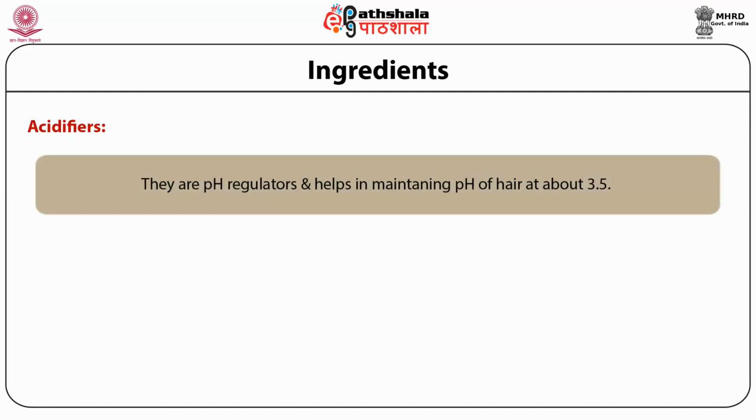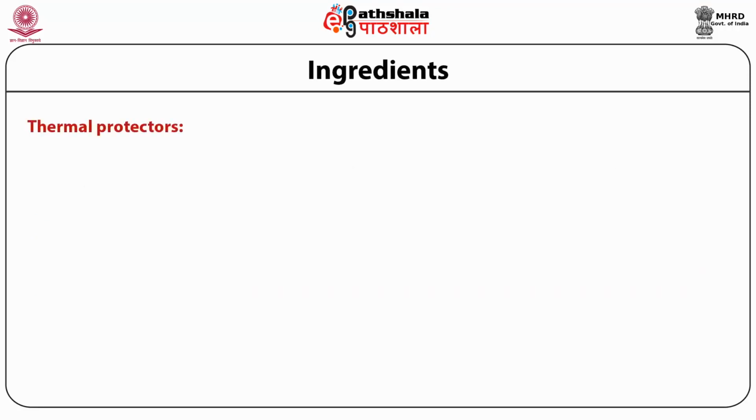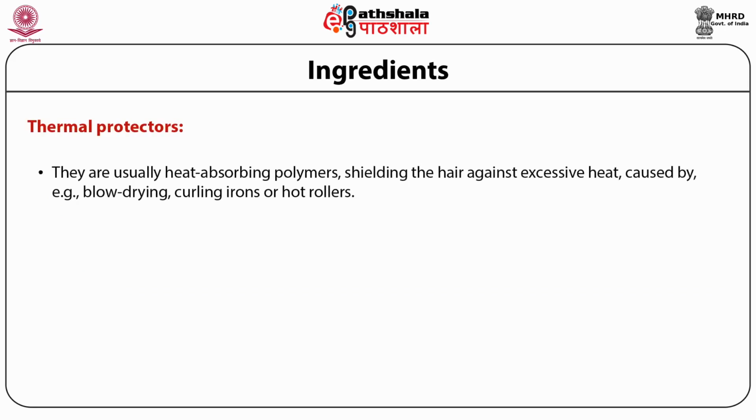Acidifiers. They are pH regulators and help in maintaining the pH of the hair at about 3.5. In contact with an acidic environment, the somewhat scaly hair surface tightens up as the hydrogen bonds between the keratin molecules are strengthened. Thermal protectors are usually heat-absorbing polymers, shielding the hair against excessive heat caused by various things like blow drying, curling irons or hot rollers.